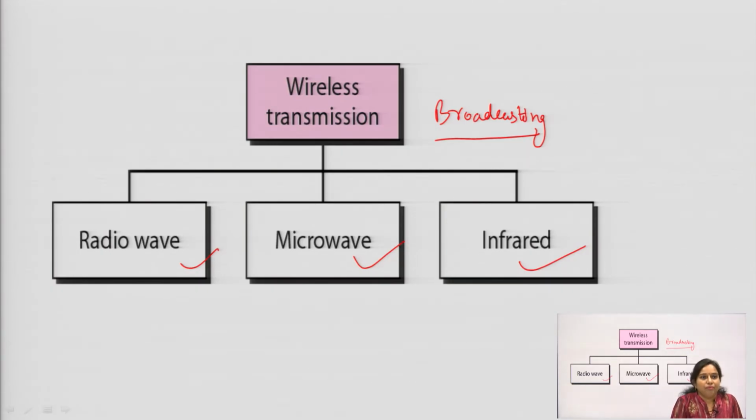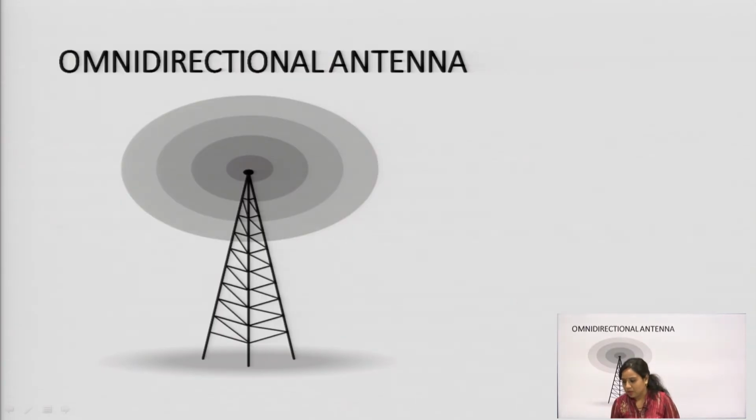In case of the radio wave frequency range, whenever communication takes place through wireless transmission and the data is transferred in the range of radio waves, then it is known as radio wave propagation. Whenever the frequency is greater than 1 gigahertz, then it is known as the microwave frequency range, and this is related to the infrared case.